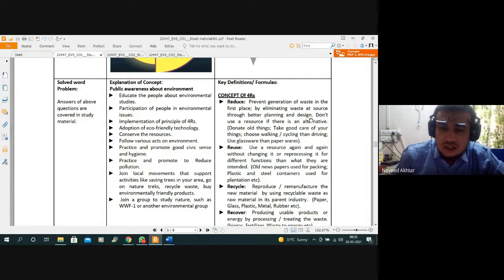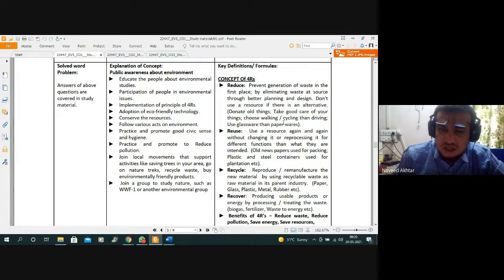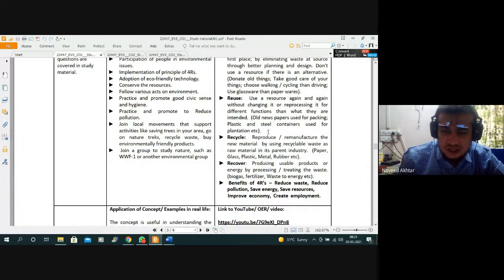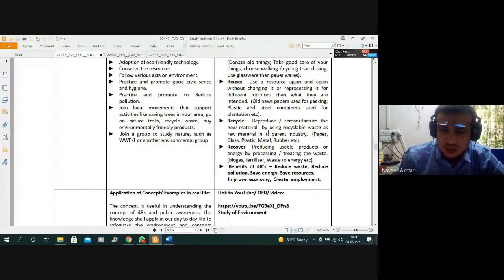So reduce means to prevent the generation of waste. Reuse means use a resource again and again without changing or reprocessing it. Recycle means reproduce or remanufacture new material by using the recyclable waste as a raw material in the parent industry, such as paper, glass, plastic, metal, and rubber, etc. And similarly, recover means producing a usable product or energy by processing and treating the waste, that is biogas, fertilizers, waste energy.